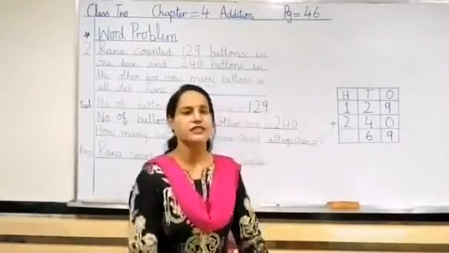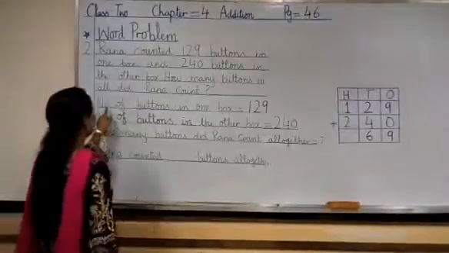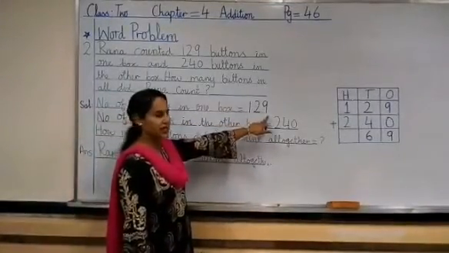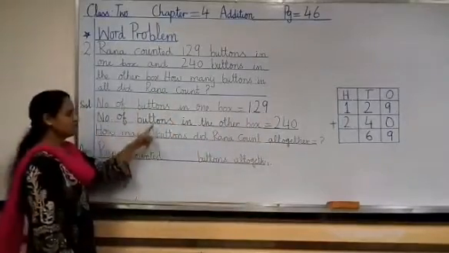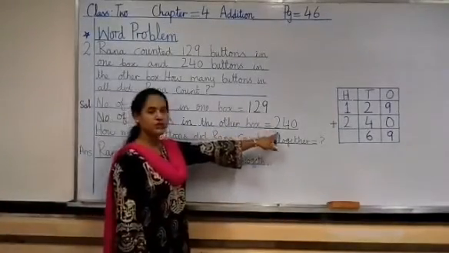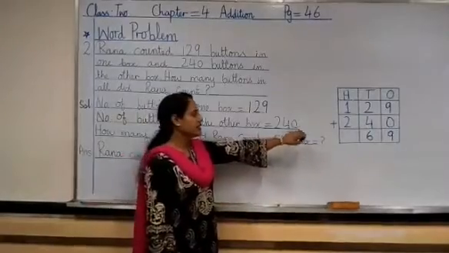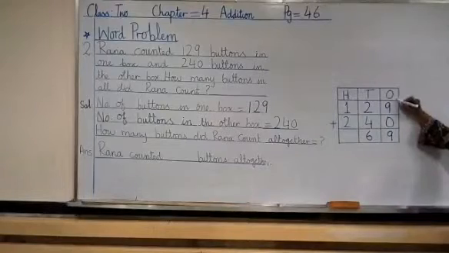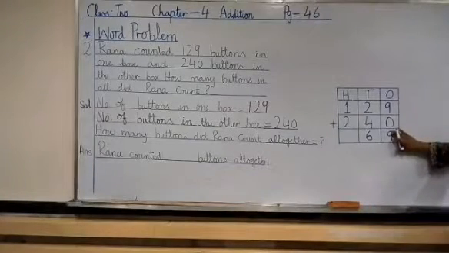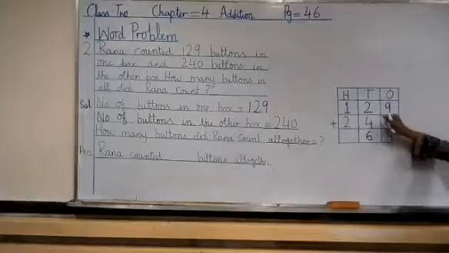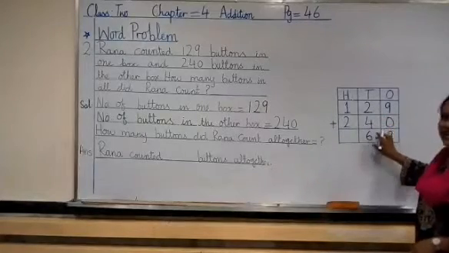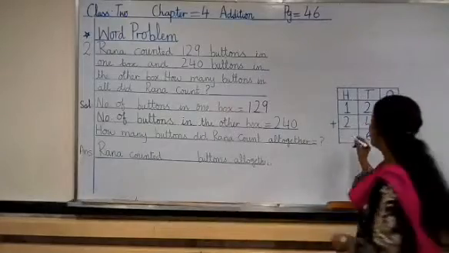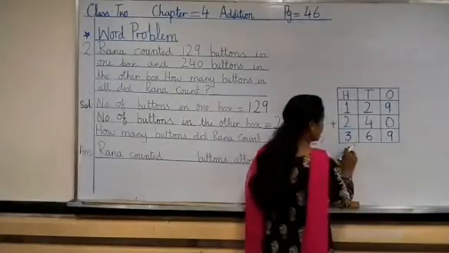So we will solve this statement. Number of buttons in one box is 129. Number of buttons in the other box is 240. Let's count all together. First we will add ones. 9 plus 0 is equal to 9. 2 plus 4 is equal to 6. 1 plus 2 is equal to 3. So what is the answer?